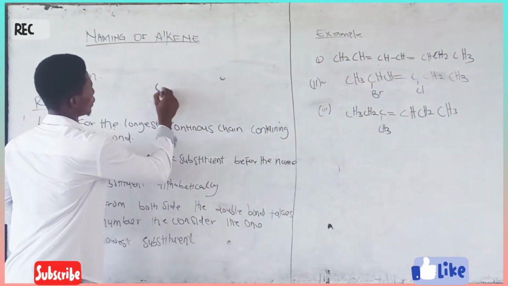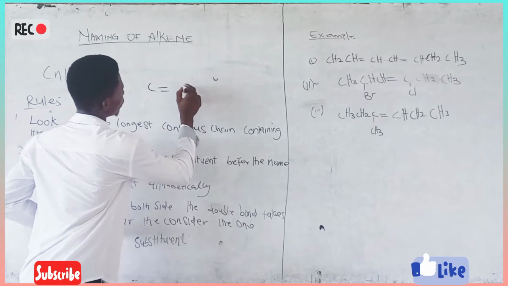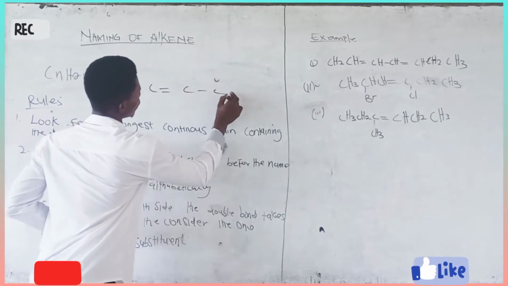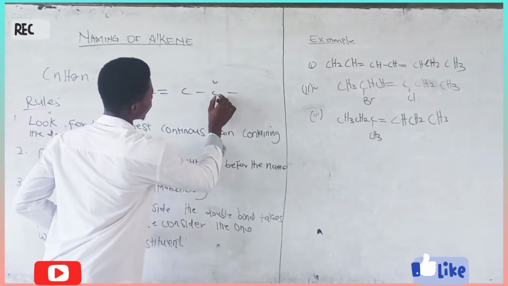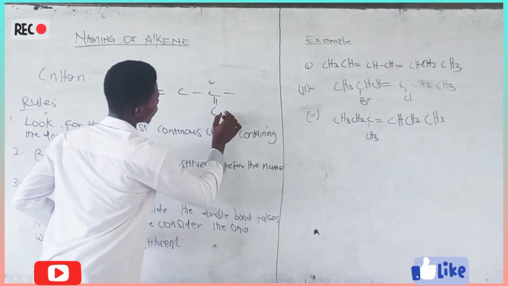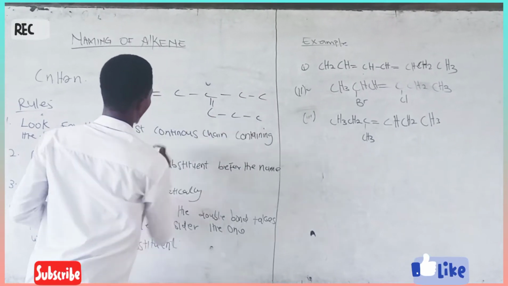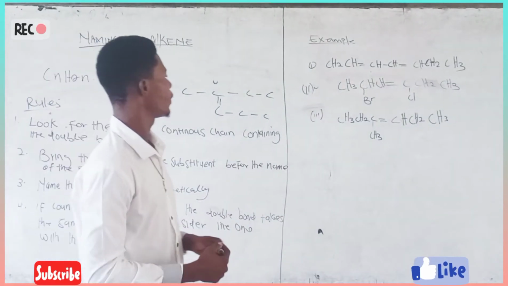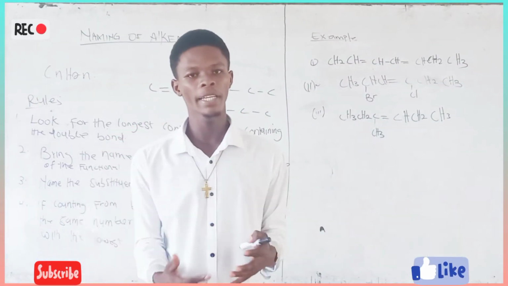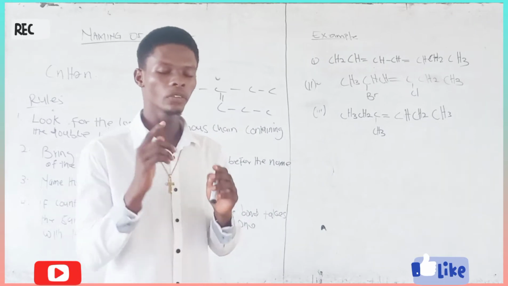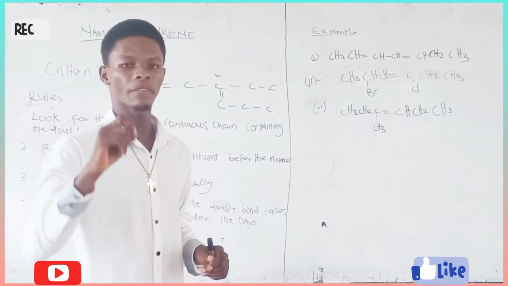We have C double bond C, C, and C double bond C, C, C, and C. When you are asked to look for the longest continuous chain, you have to take a good look at the one with the functional group.